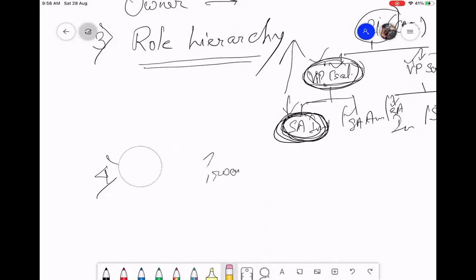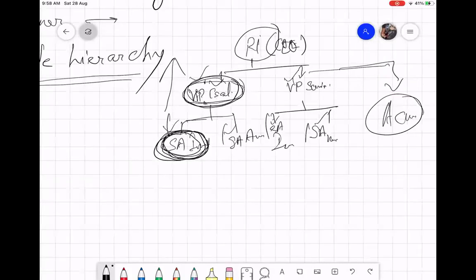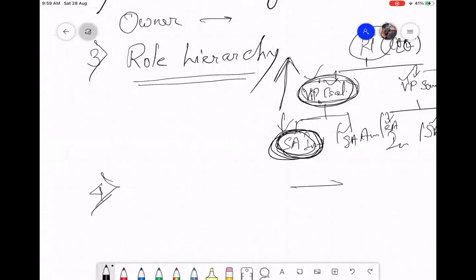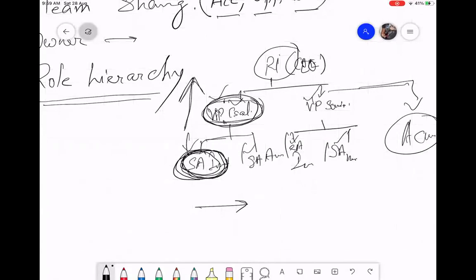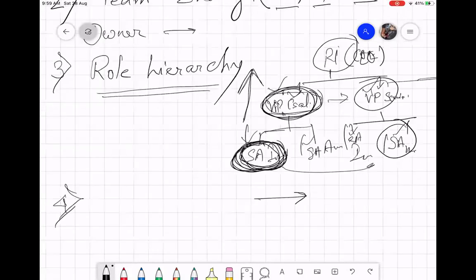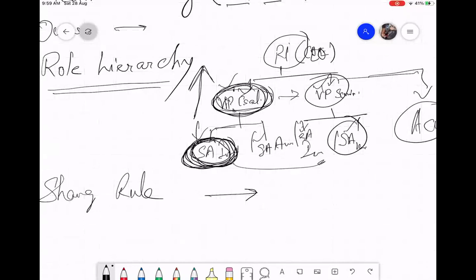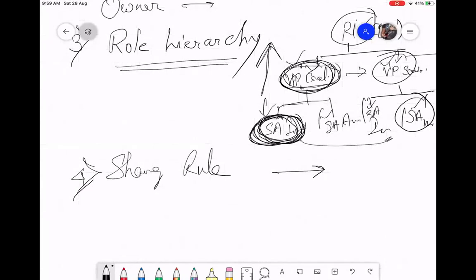User group is not itself a technique of sharing. So the third technique, role hierarchy, is a vertical sharing. The fourth sharing technique is horizontal sharing. That means if I want to give this person's record, or like this person's record, that is horizontal sharing, right? So I'm sharing like this, I'm sharing like this. If that is the case, we have to create a sharing rule. For a sharing rule, you don't need a role. You can also do a sharing rule with a group of people. That group of people is called a public group.